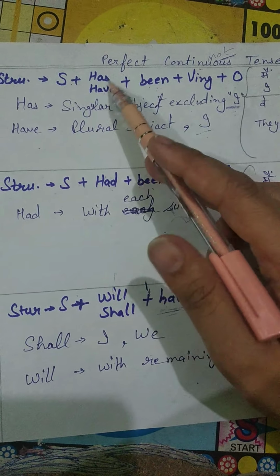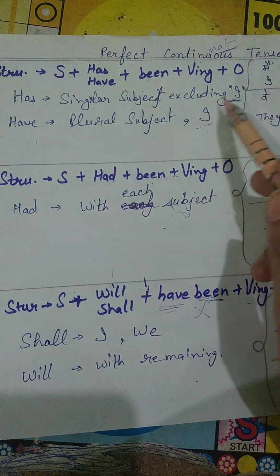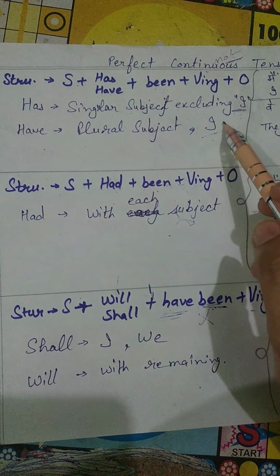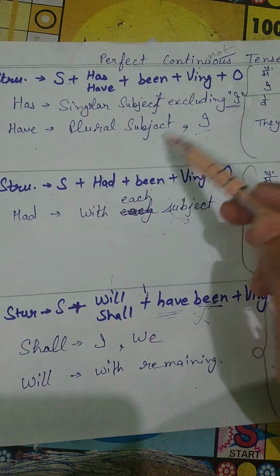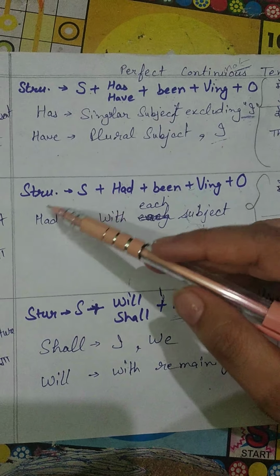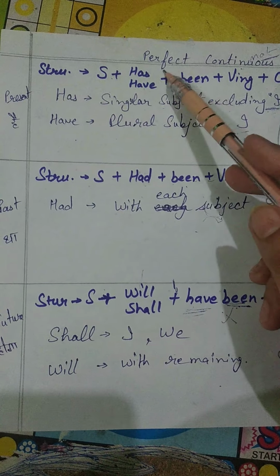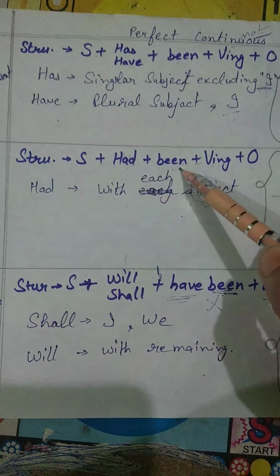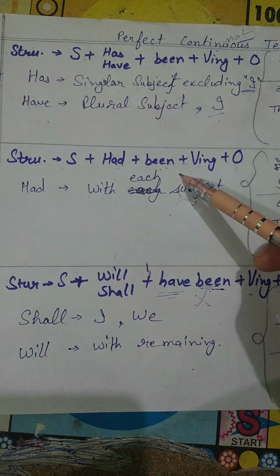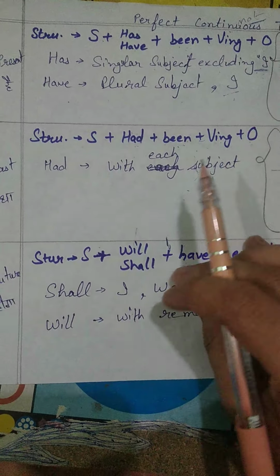For continuity, it is ing and object. As you know, has is used with the singular subject excluding I, we will not apply has with I, and have with plural subject plus I. And in past perfect continuous tense, what is the past perfect helping verb? It is had plus been plus ing, and had with each subject, you know it very well.